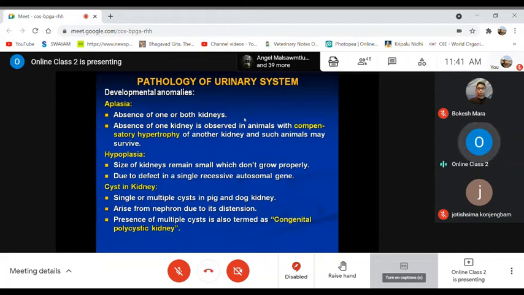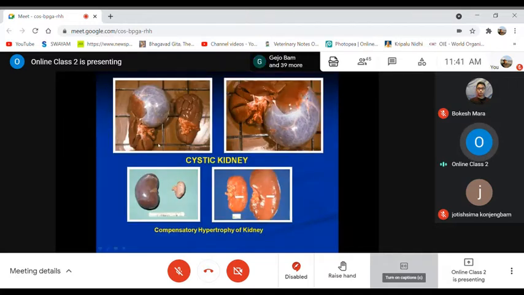Or when there is presence of multiple cysts, meaning so many of these cysts are present, it can be termed as congenital polycystic kidney. So if there is presence of multiple cysts, that is termed as congenital polycystic kidney. So these are some of the cystic kidneys. See here, a very big size, and this single or solitary cyst in this kidney is filled with fluid, and urine also may be there.